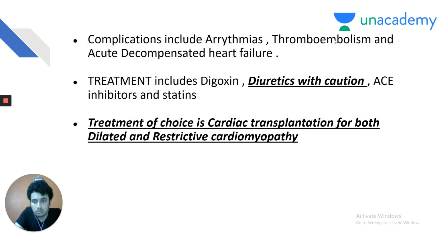Treatment of choice for both dilated and restrictive cardiomyopathy is cardiac transplantation. My dear friends, all these are symptomatic managements, and they only work for a limited period of time. Digoxin, diuretics, ACE inhibitors, statins, IV fluids, all these work only in limited conditions. The treatment of choice is cardiac transplantation. Again, there are reversible causes of dilated cardiomyopathy, due to nutritional deficiencies or toxins, where the implicating agent can be removed and it can lead to reversal of the condition, where alcohol cessation can reverse alcoholic dilated cardiomyopathy. So only in irreversible causes is cardiac transplantation the treatment of choice.